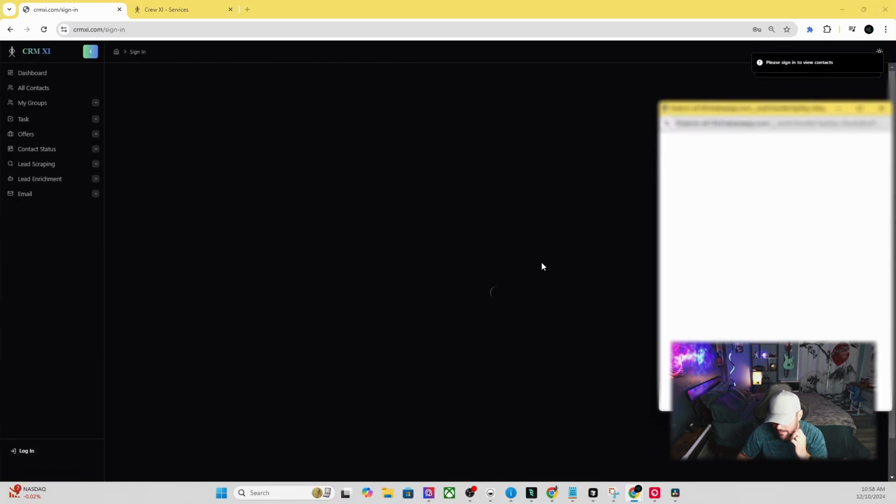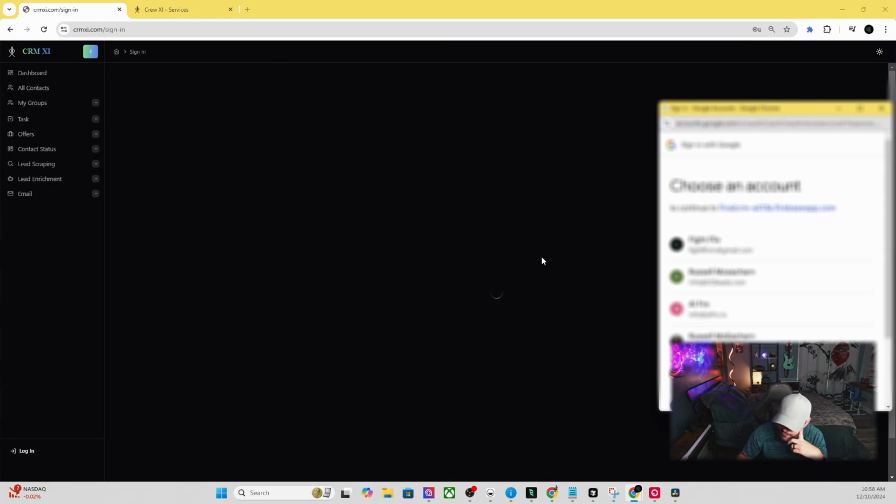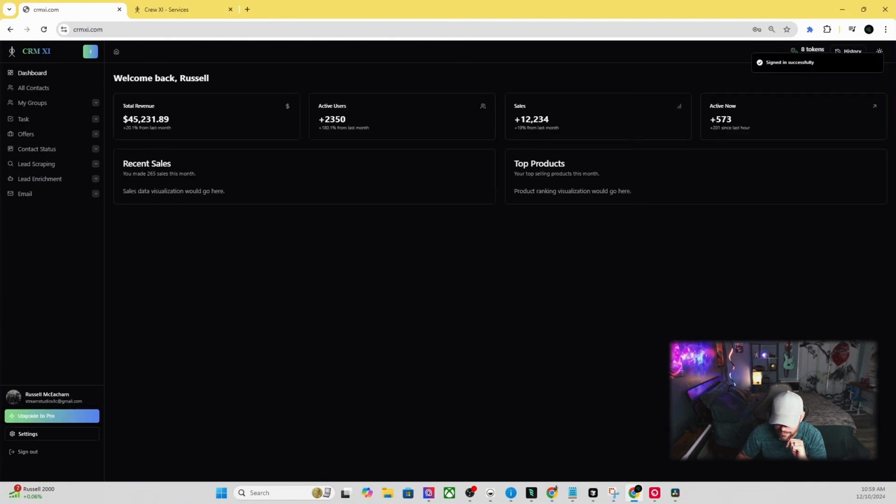So when we sign in, we got it working with Google Firebase. Firebase is amazing, especially for authentication, but especially if you got a database, Firestore. So Firebase and Firestore work seamlessly together, and your users authenticate through Firebase, and then their user IDs go straight to Firestore, and it just makes life easy. You can quickly set up database systems and authentication systems using Google Firebase. So highly recommend it. It does have its limitations, but if you're wanting to build an MVP, that's definitely the way to start. So yeah, we're logged in here.